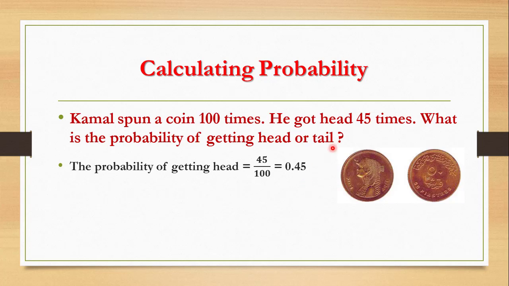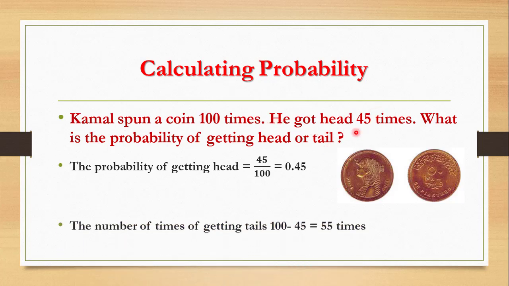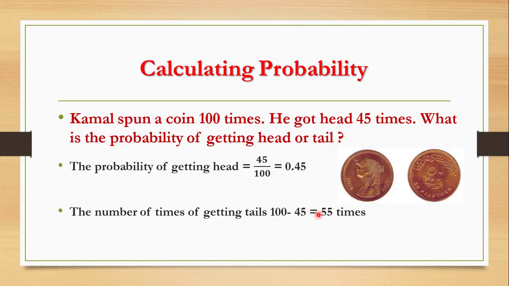Now the probability of getting tail. How many times did he get tail? 100 minus 45, so 55 times. How to calculate the probability? Divide 55 by the total number, which is 100. So the result will be 0.55.